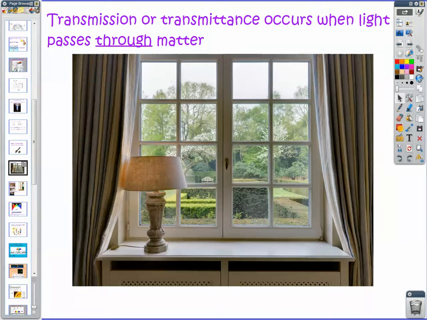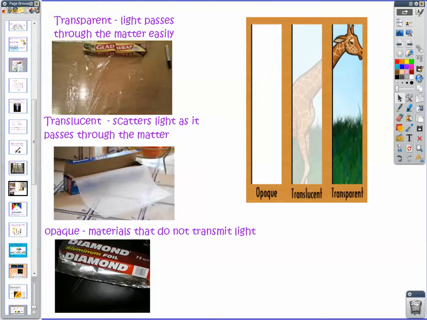Now, light also sometimes just passes through materials, and when this happens, we call it transmission or transmittance. Some materials allow light to pass through pretty easily, like the air and like the glass in the windows. Other materials not so much, like the curtains and the walls. So materials that allow light to pass through really, really easily are referred to as being transparent. Light passes directly through them. It maybe has some refraction, but that's pretty much it.